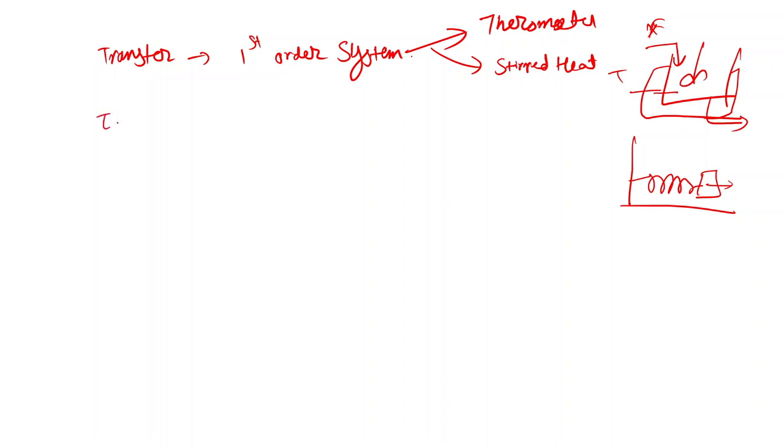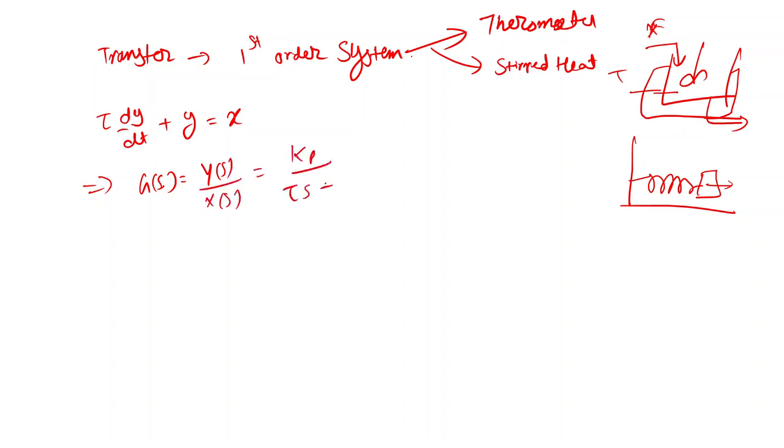In general we can write the dynamic model of the first order system as tau dy/dt plus y is equal to x, and the transfer function is G(s) = Y(s)/X(s) = kp/(tau s + 1). Now I need to find how this transfer function behaves with respect to x.